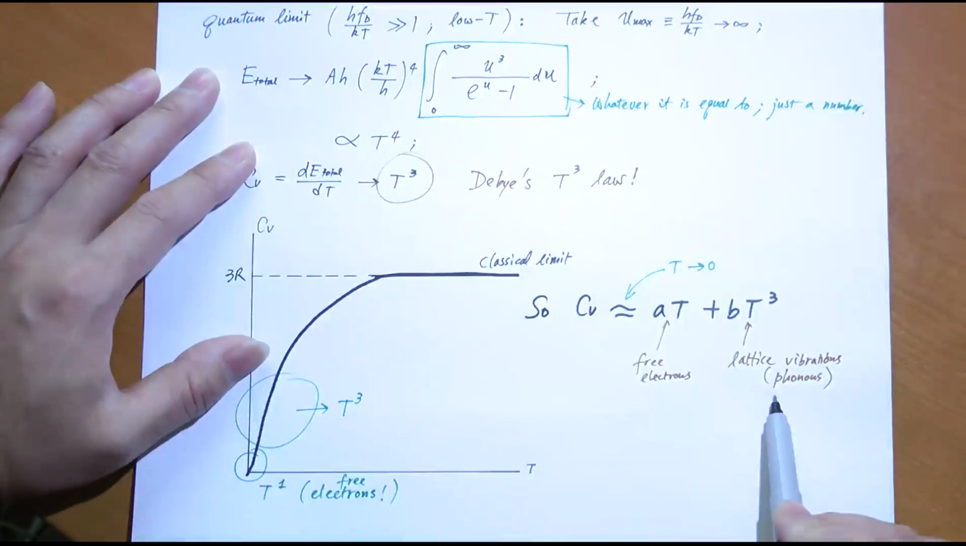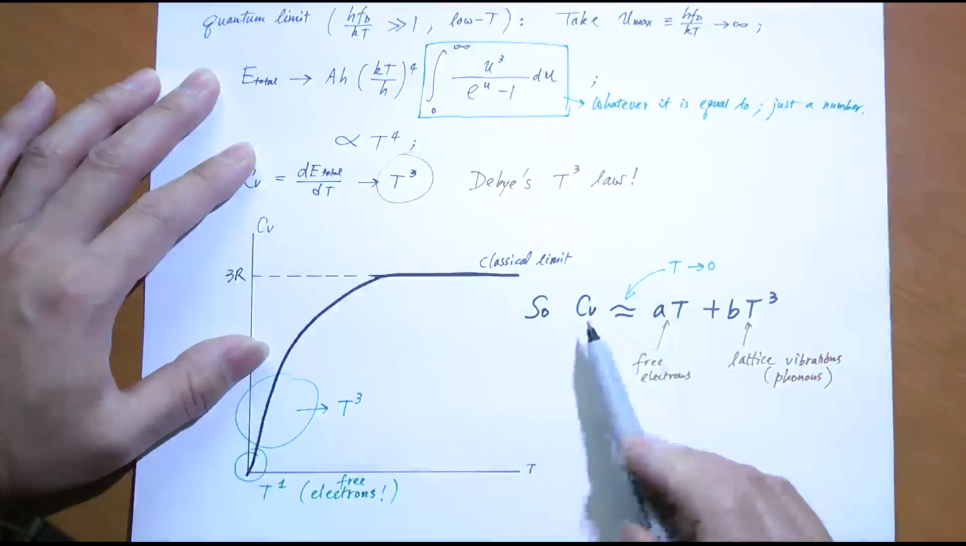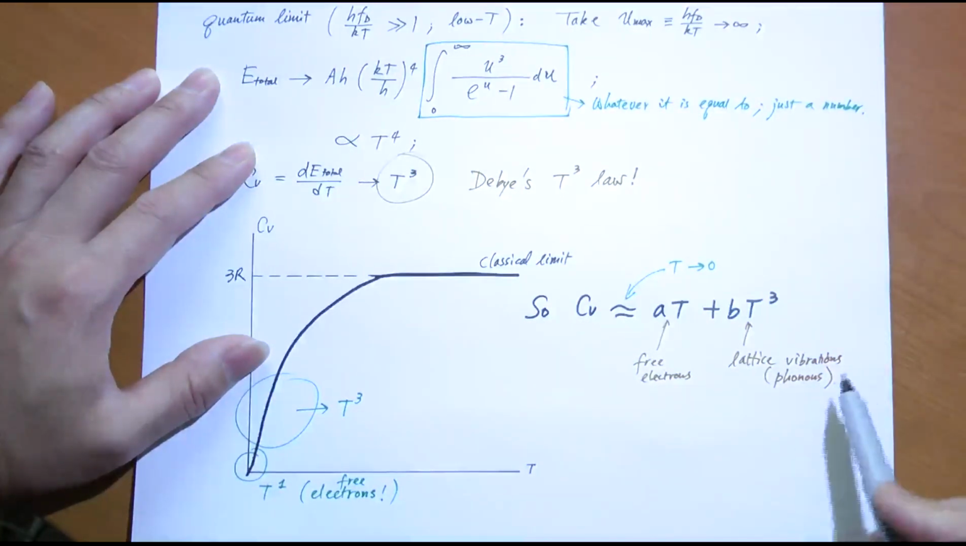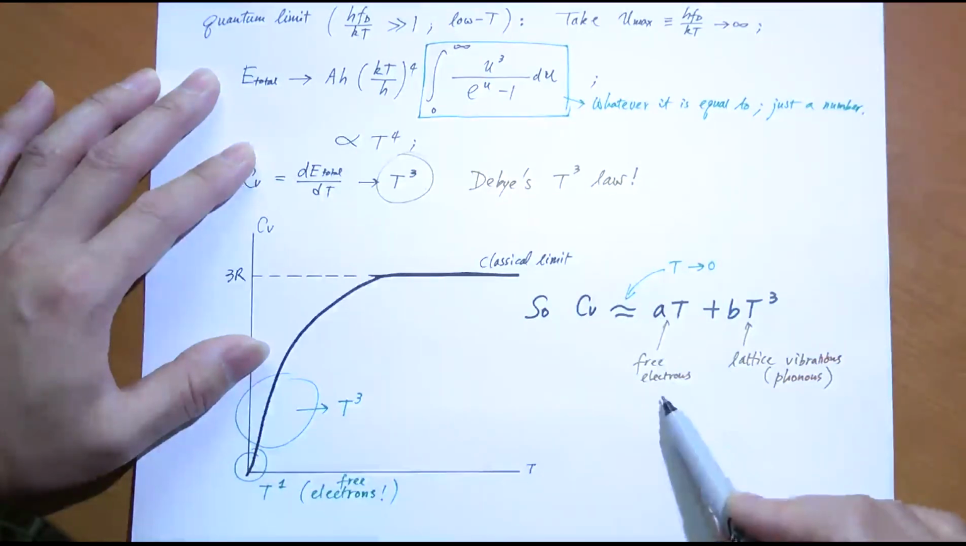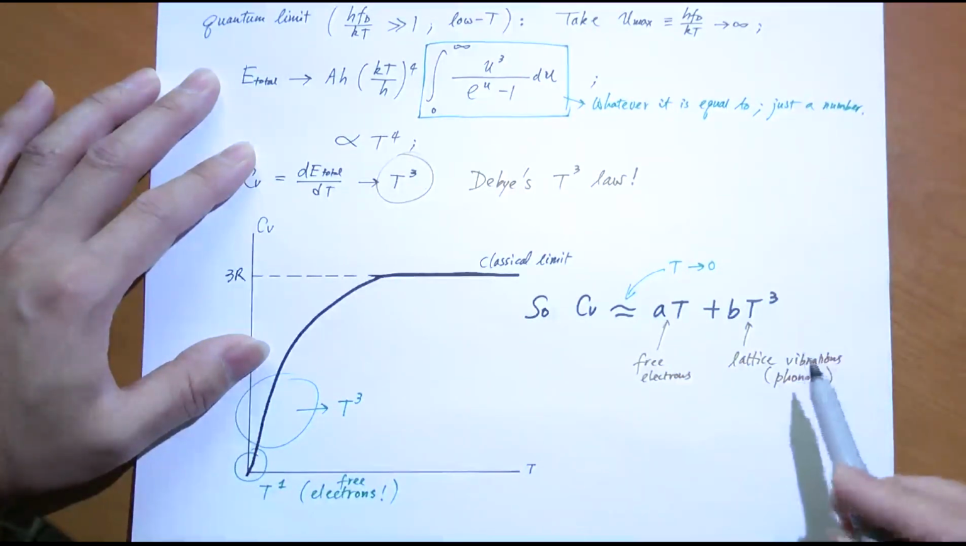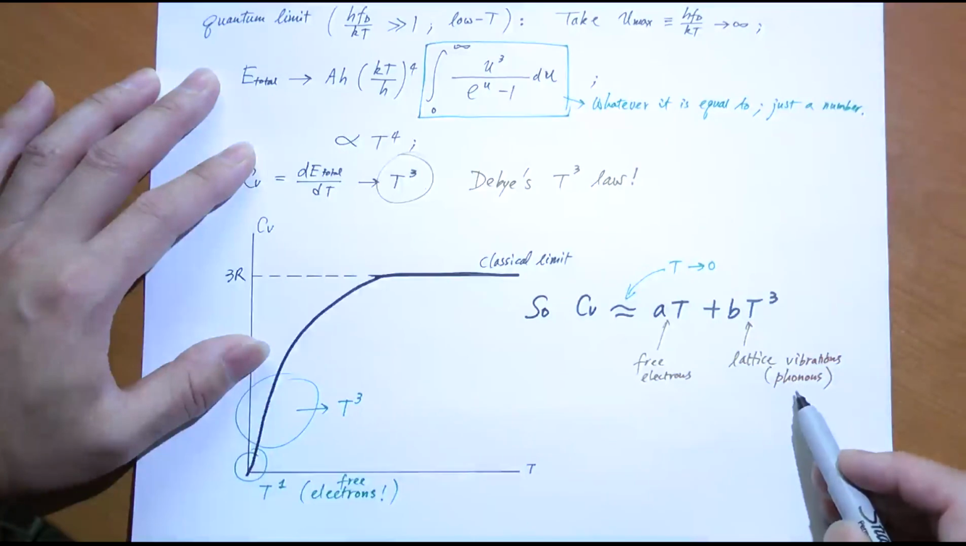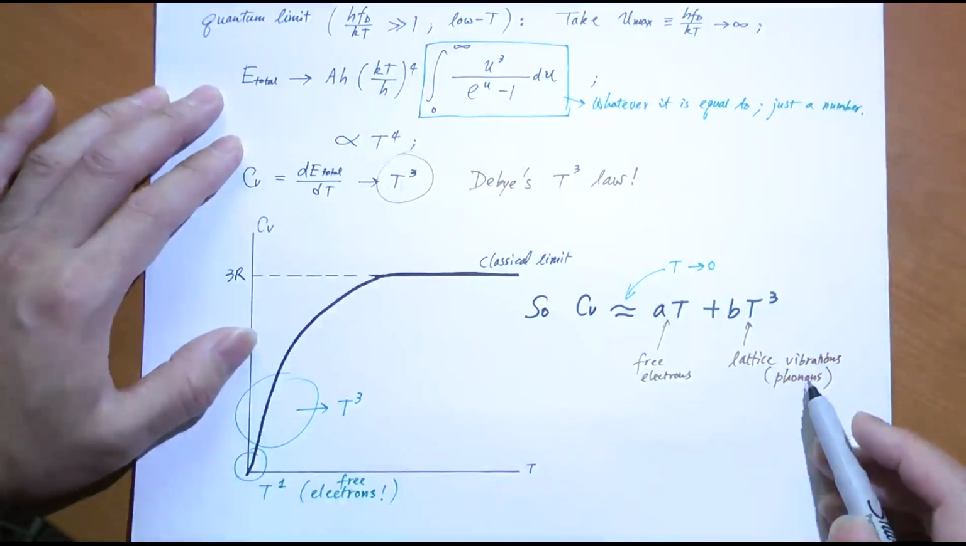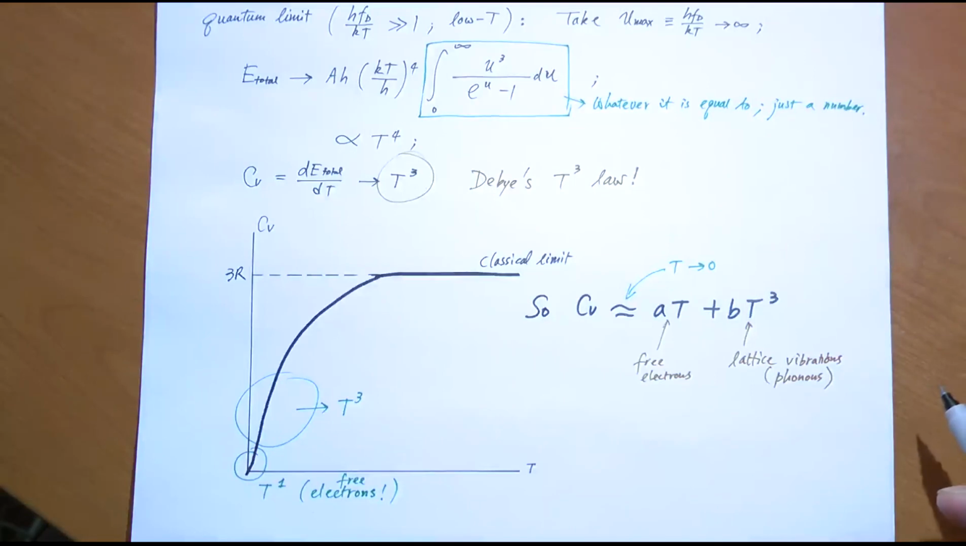So this is the general expression of the behavior of CV at low temperature for metallic solids. Again, this term comes from the free electrons, which is only significant at ultra-low temperature. That term comes from the lattice vibrations, whose quanta are known as phonons. So this is another stunning example of how the Bose-Einstein statistics, valid for phonons, which are bosons, can help us understand the behavior of metallic solids at low temperature.